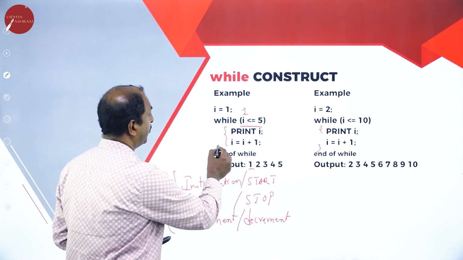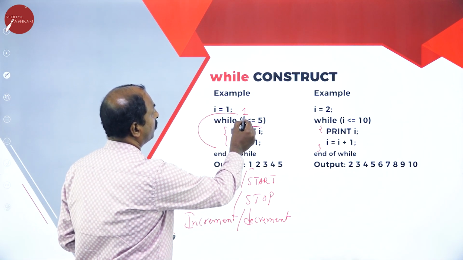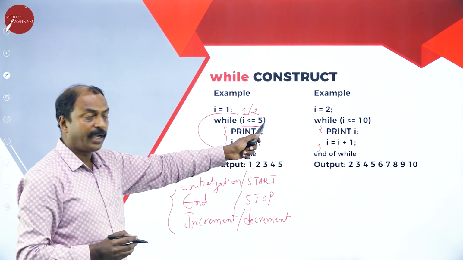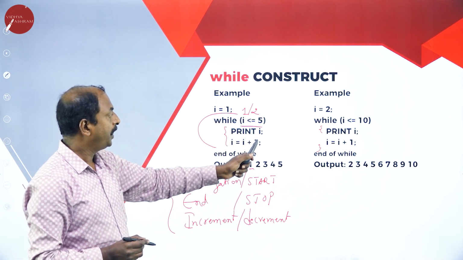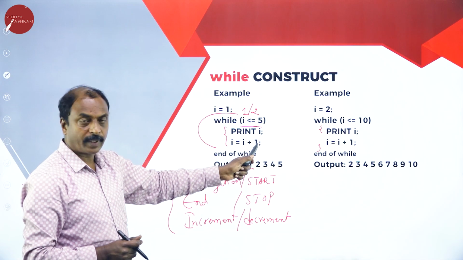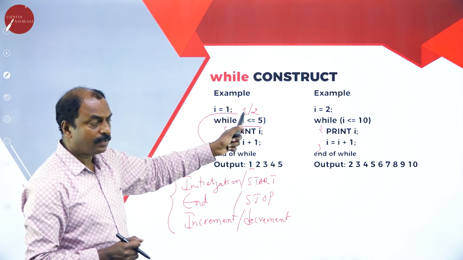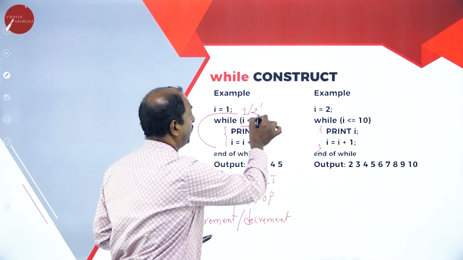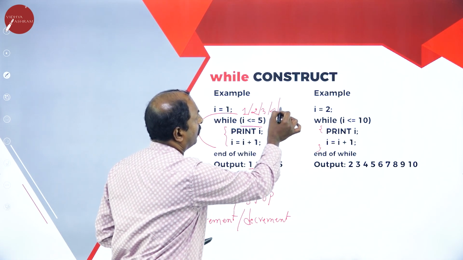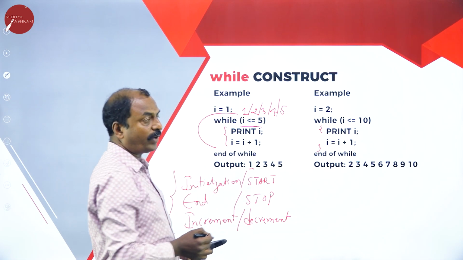Now again, it comes to this line. It checks the I value, which is now 2. 2 is less than or equal to 5, true. It prints the I value as 2. And again, 2 plus 1 is 3. It comes here, and the I value is 3. Similarly, it works until the I value becomes 5.